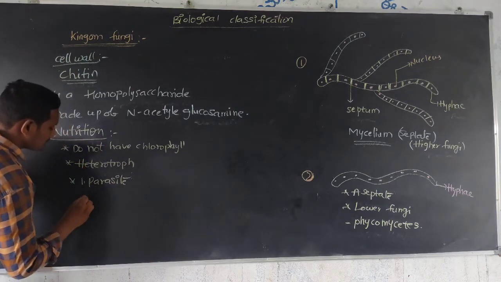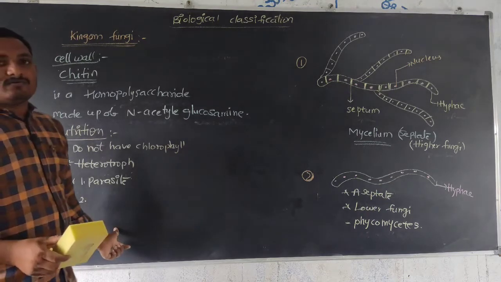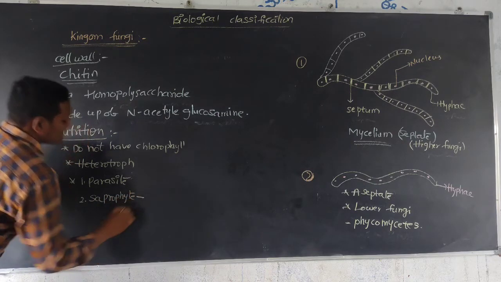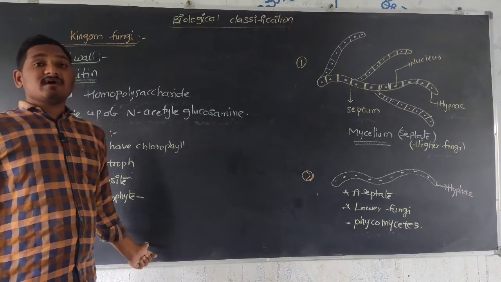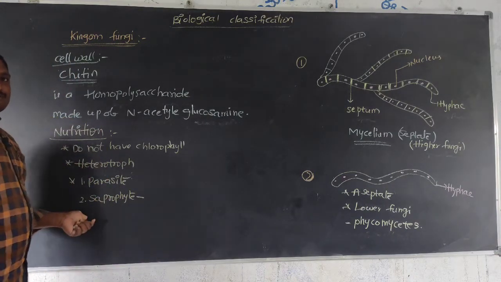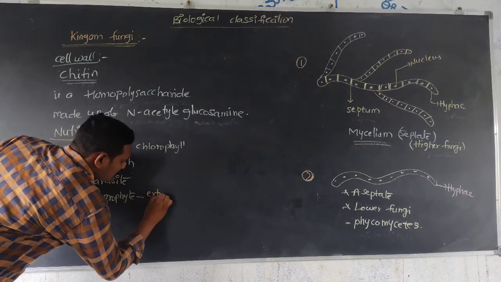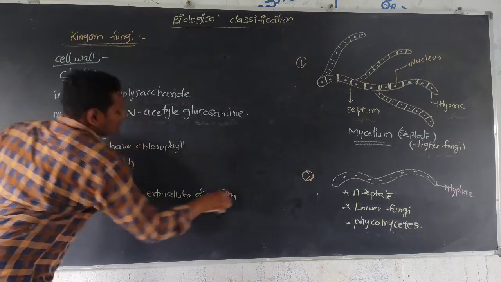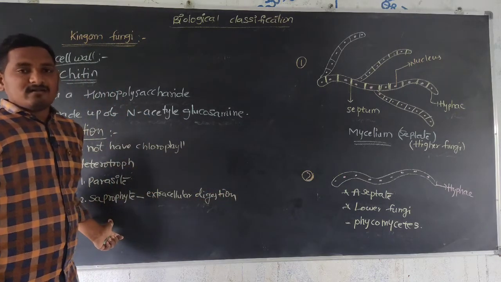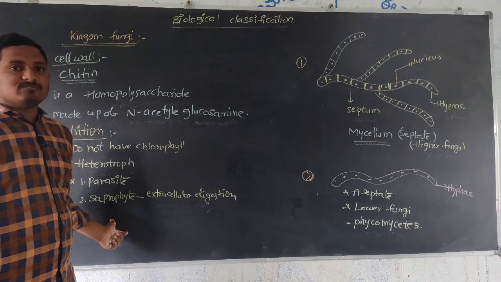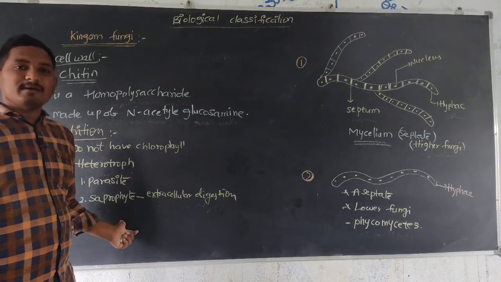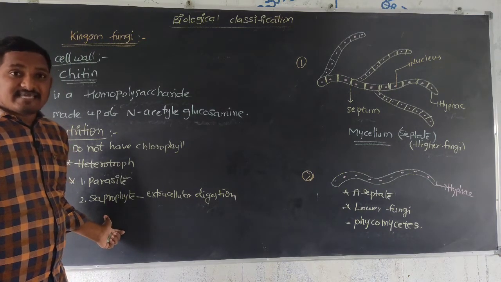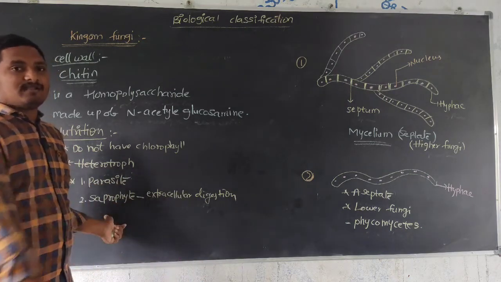Next, fungi mainly take up food as saprophytes. Saprophyte means extracellular digestion takes place in the fungi body. What is meant by extracellular digestion? This fungus spreads on dead organic matter, decomposes it and takes up nourishment from the dead organic matter. The saprophyte releases digestive enzymes to the environment or dead organic matter.